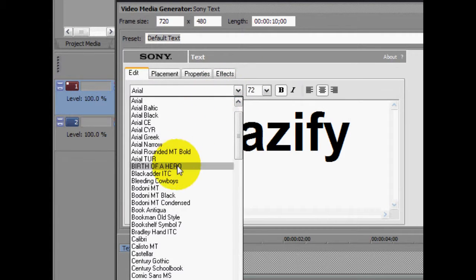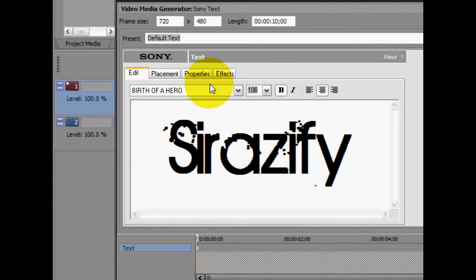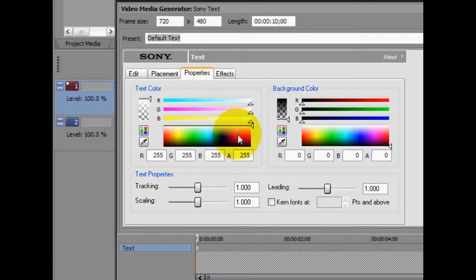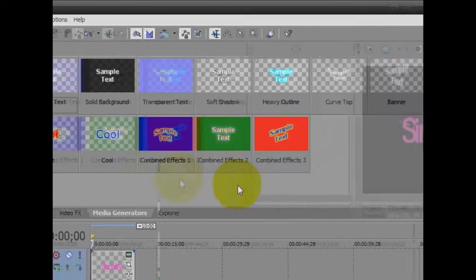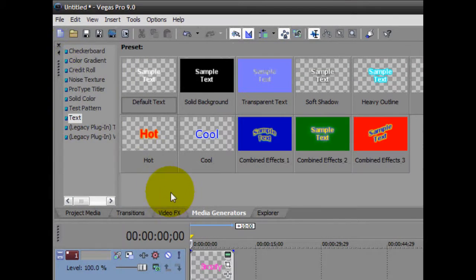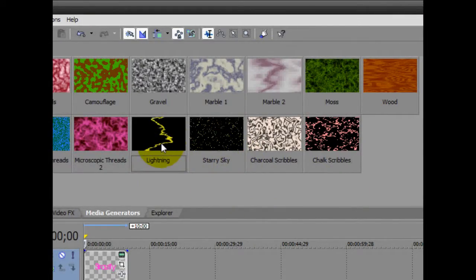And the font I use is Birth of a Hero, and make it bigger, and just change the color to pink. So this is how it will look. Then go to media generators and noise texture and drag in lightning.